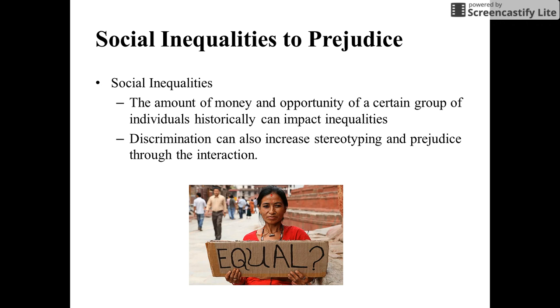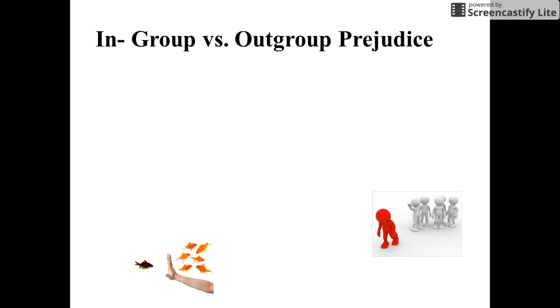Social inequalities is the amount of money and opportunity a certain group of individuals historically can have impacts the inequalities. For a long period of time in the United States, there were certain groups of people that were more well off or wealthy than other groups, and that can impact the prejudice throughout the country. Discrimination can also increase stereotypes and prejudice throughout the interaction.